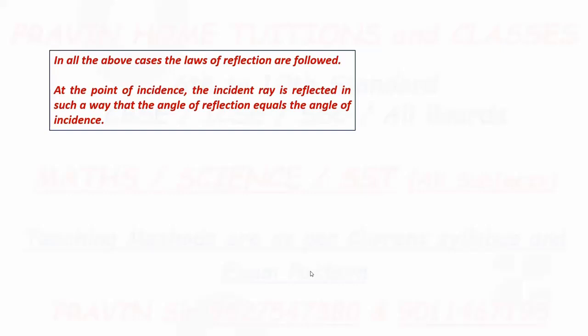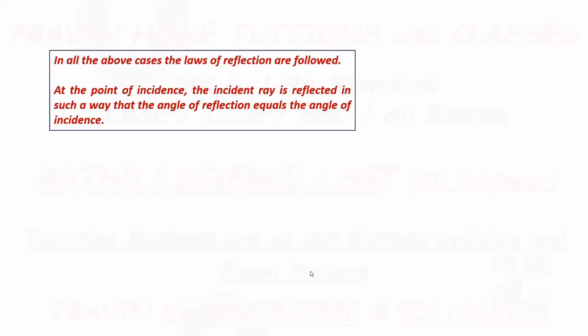On the same point, the image is formed. After reflection, the reflected rays meet at a single point. So that shows the position of the image.